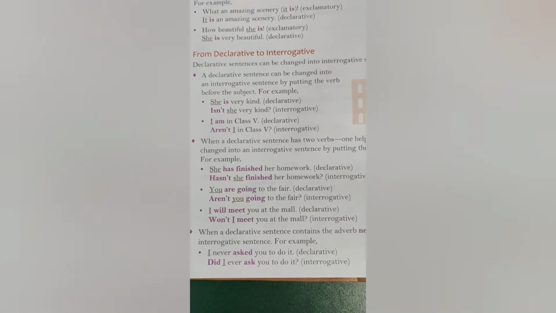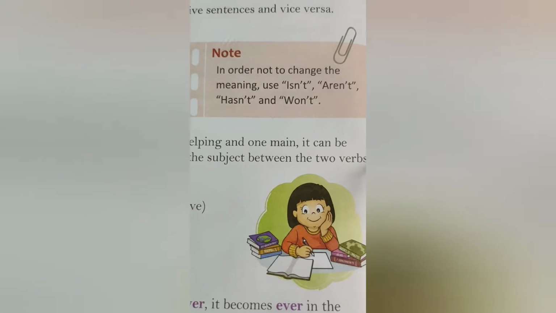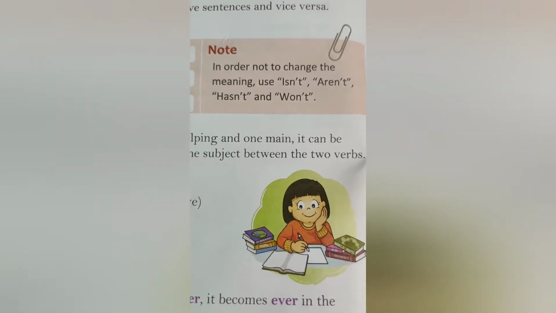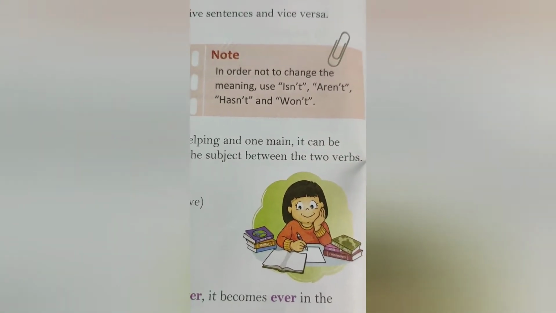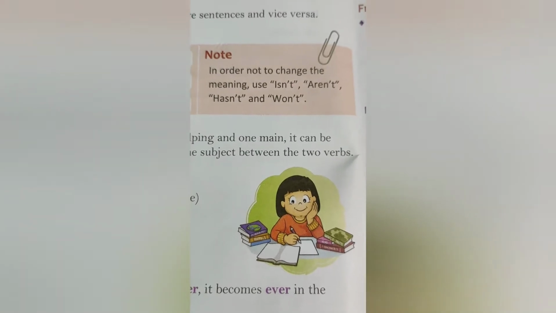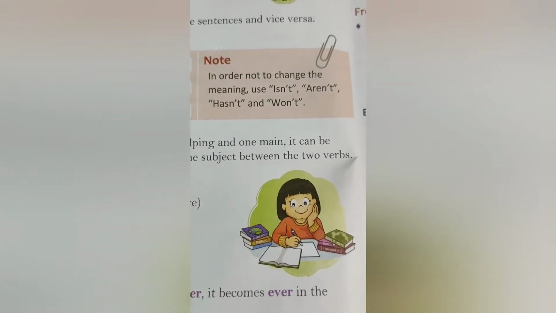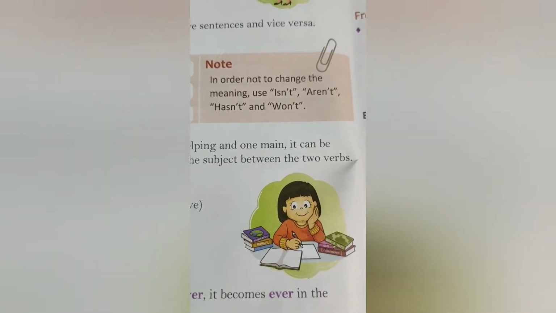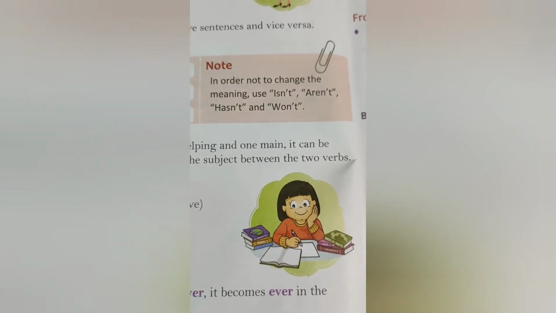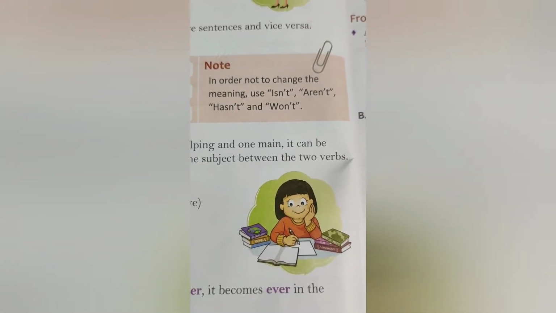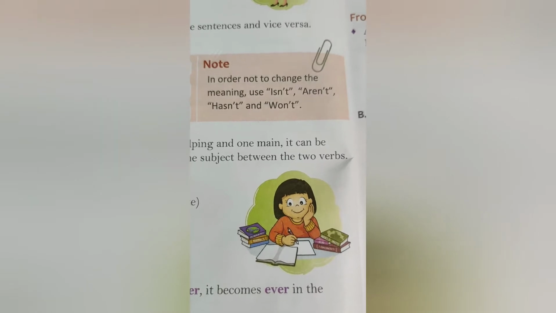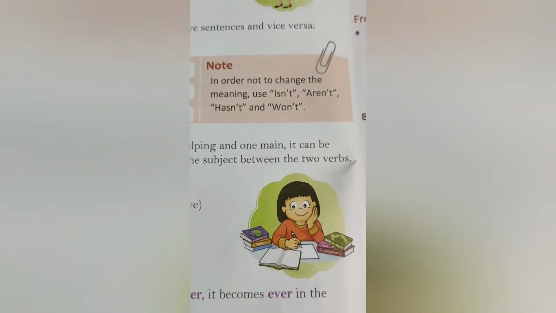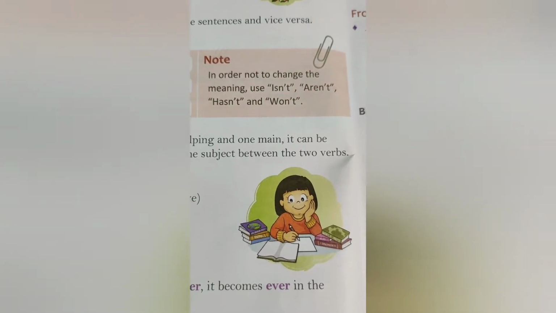So let us see, here a note is given specifically. In order not to change the meaning, use isn't, aren't, hasn't and won't. You might have understood the negative form. So while you are changing a declarative sentence into interrogative, if you don't want to change the meaning, you have to form the question in negative.